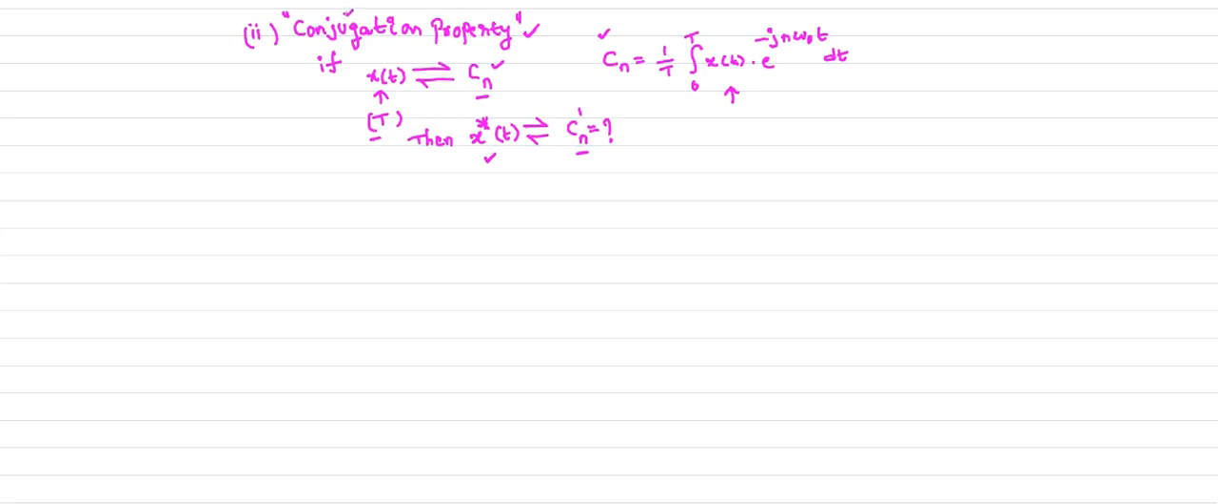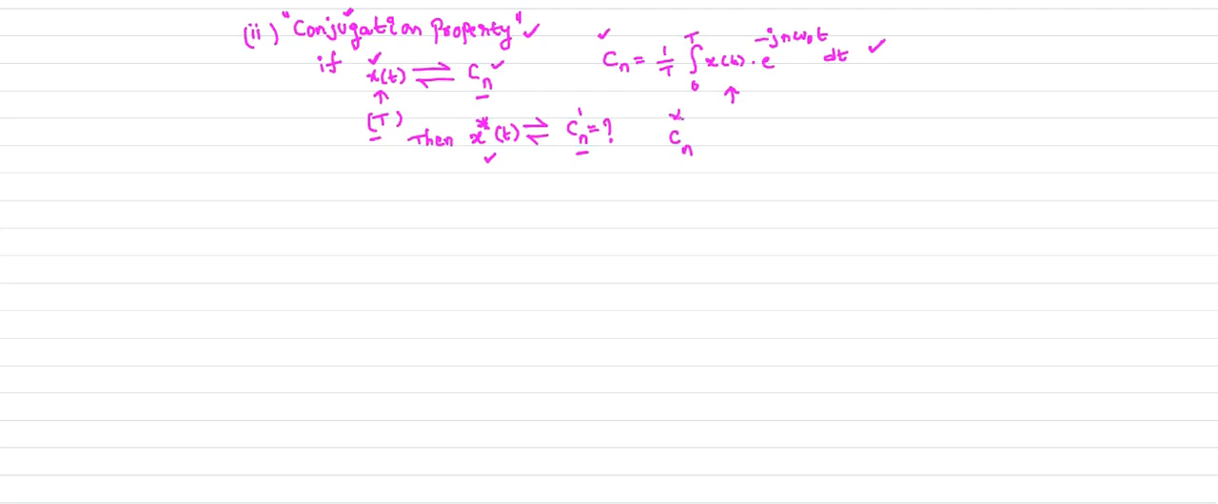They are asking about the conjugation property. Therefore, you need to consider the conjugate of your x of t. What is the complex exponential Fourier series coefficient of the conjugate of x of t, which is your Cn dash? Now we have to find this Cn dash. For that we consider the Cn equation, which you already know. So you apply conjugate on both sides of this equation.